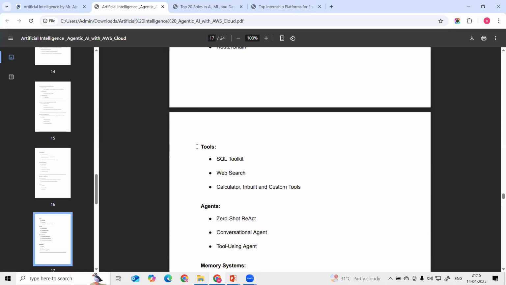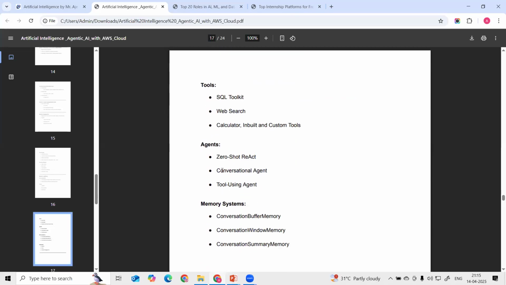Then we have these different tools, right? Web search, SQL toolkit, and calculator are built in. We are using agentic AI here also. Then we are going to use agents, such as zero-shot ReAct, conversational agent, and tool-using agent. Some of the tools we use are built in, and some of the time we use custom tools. So we will see how we can use agents for our application, for web search, and how we can utilize custom and built-in tools.